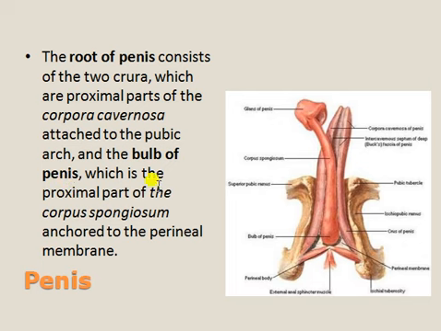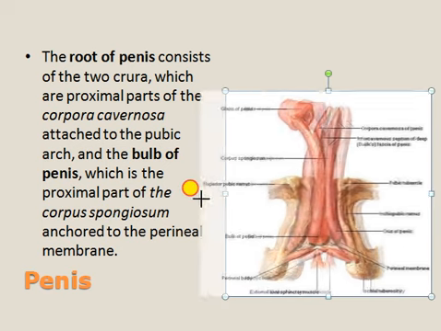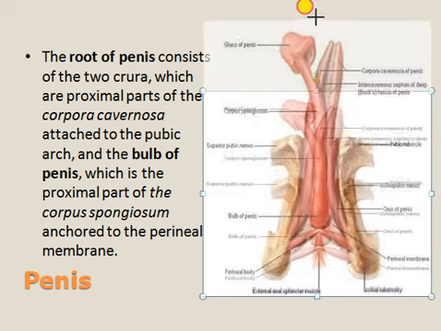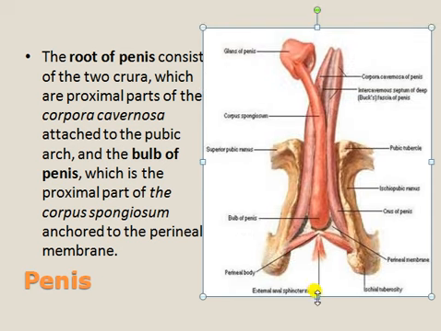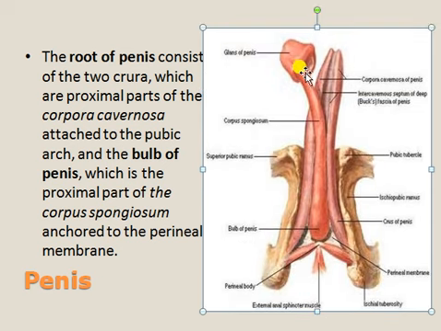The bulb of the penis is the proximal part of the corpus spongiosum. This is corpus spongiosum. This is the glans penis.